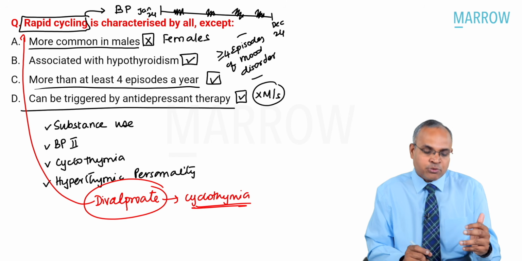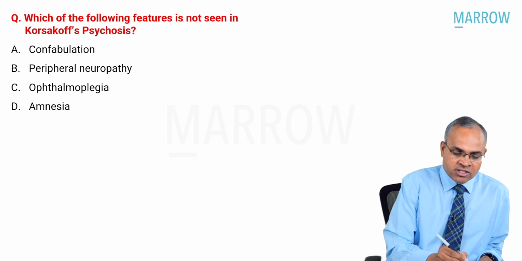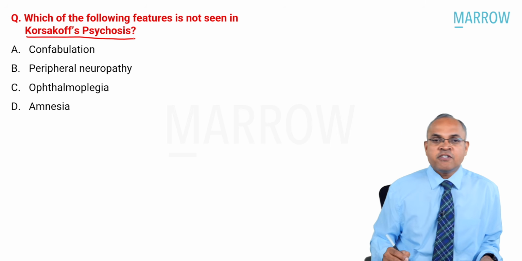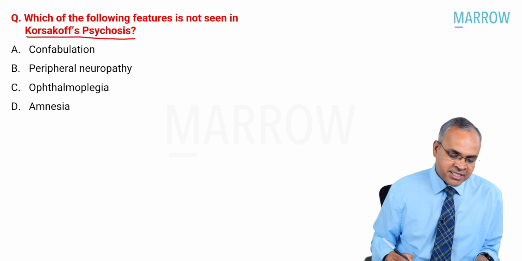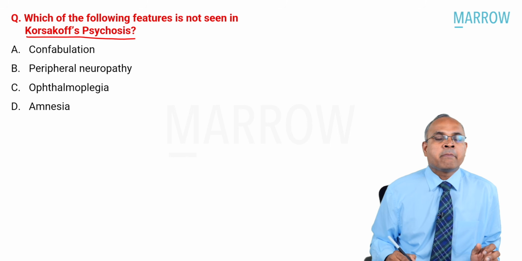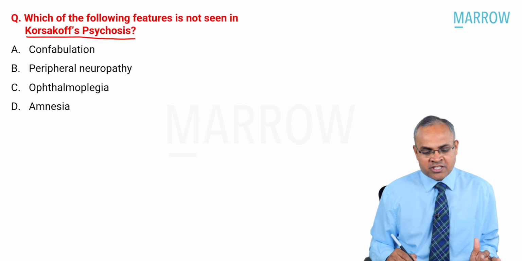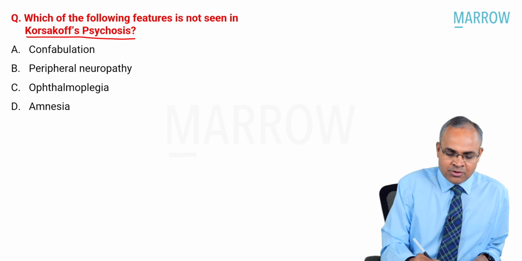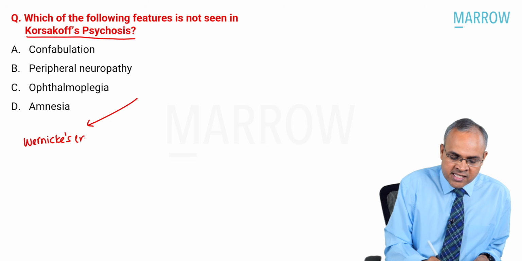Let's jump to the next question. Which of the following features is not seen in Korsakoff psychosis? Confabulation, peripheral neuropathy, ophthalmoplegia, amnesia. Let us understand, first of all, there are 2 things which we should know, right? One is called Wernicke's encephalopathy.